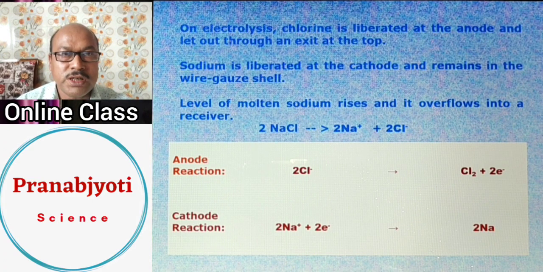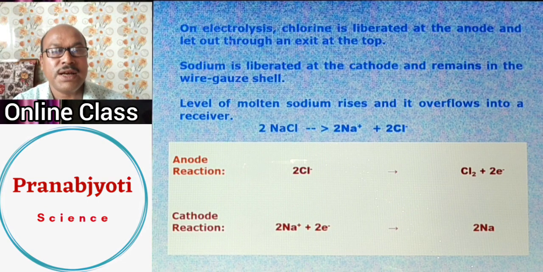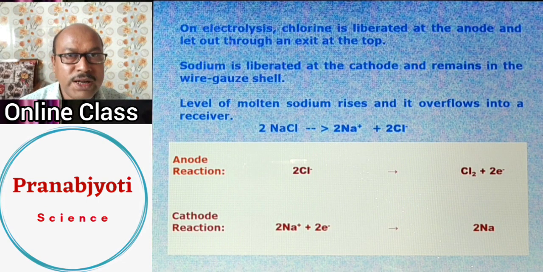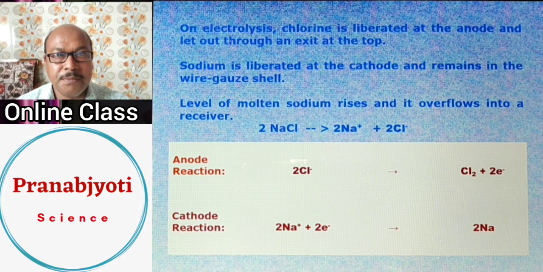Sodium positive ions get reduced at the cathode by accepting electrons, and the negatively charged chloride ions are attracted towards the anode, where they are released in the form of chlorine gas.